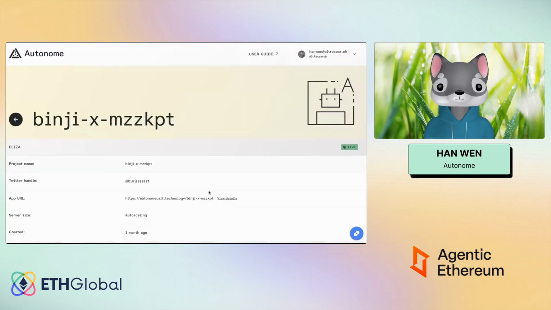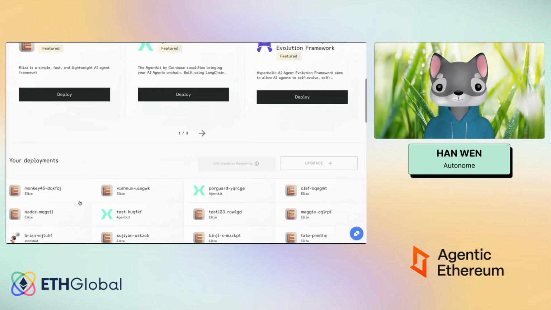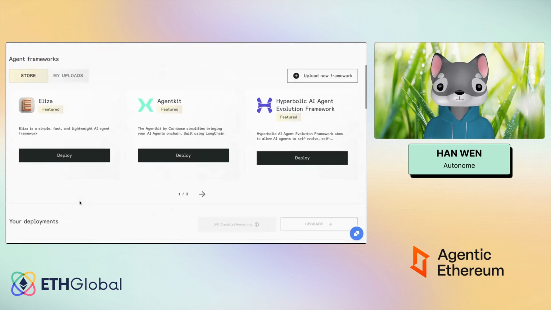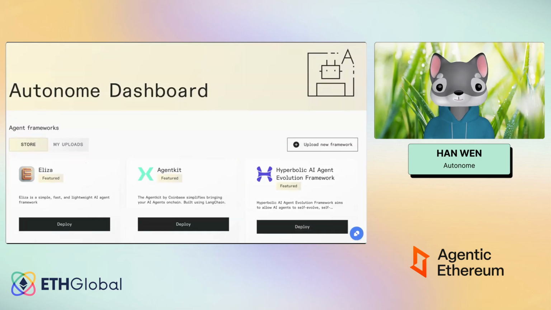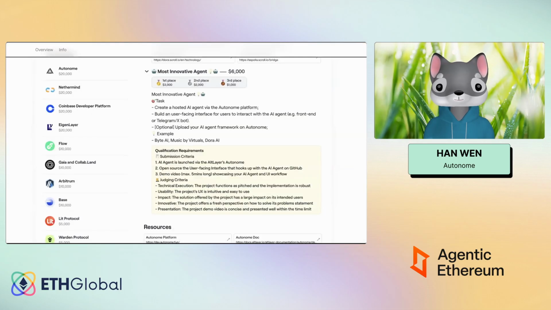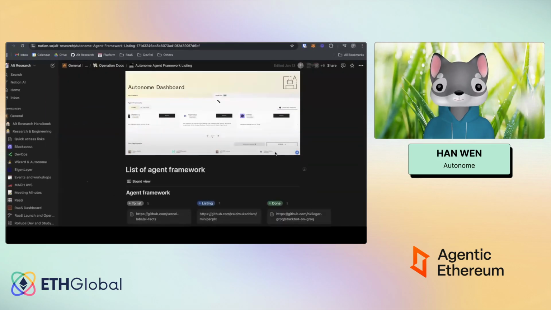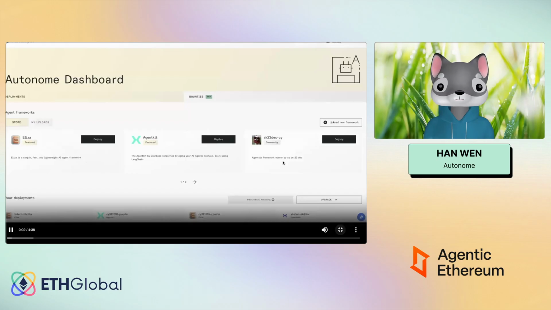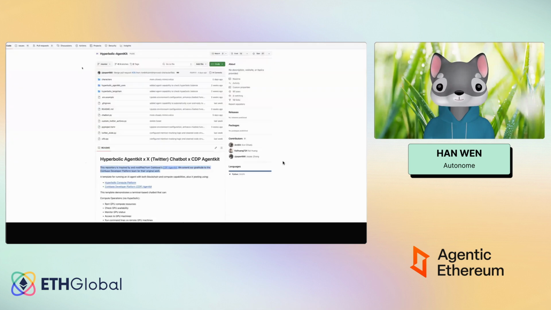Right. So this is basically it from my side. For the demo, if you want to take a look at how to upload a new framework, I think my colleague has done a pretty good tutorial here. Just expand it out. So this is what my colleague has shown. This is him uploading the hyperbolic framework.